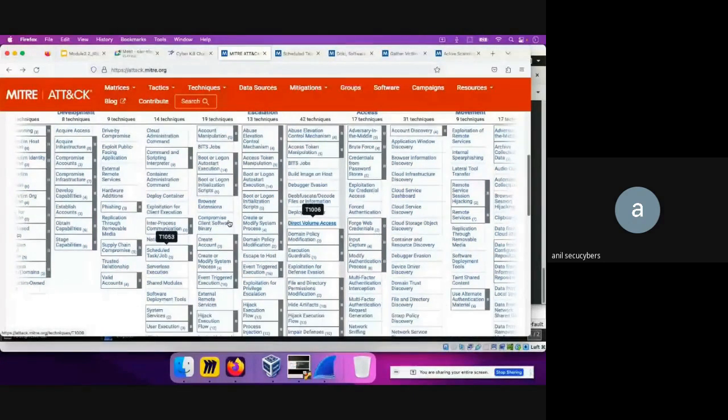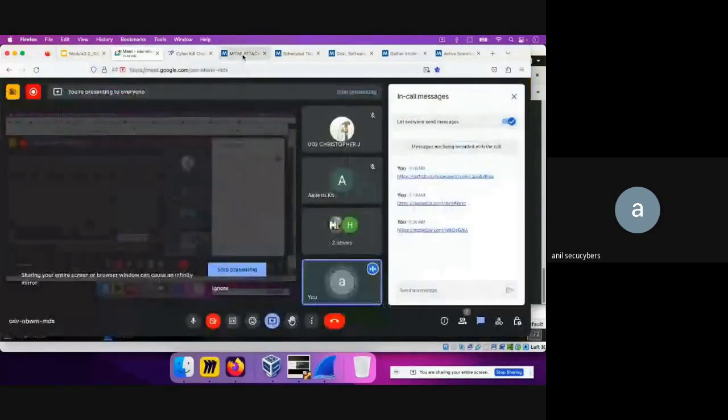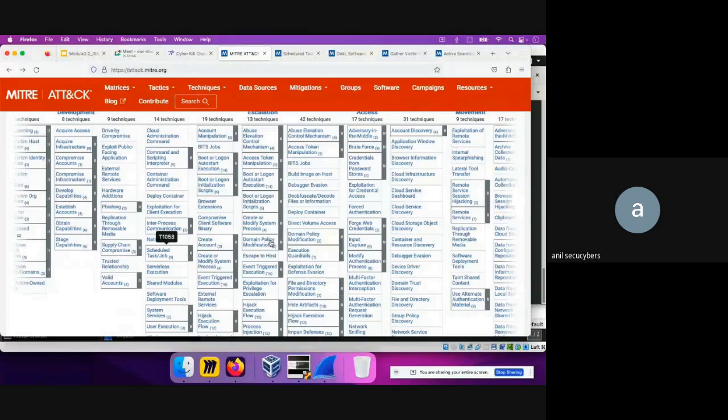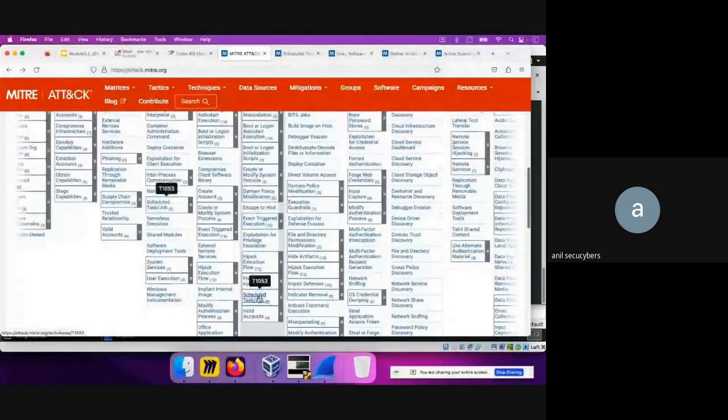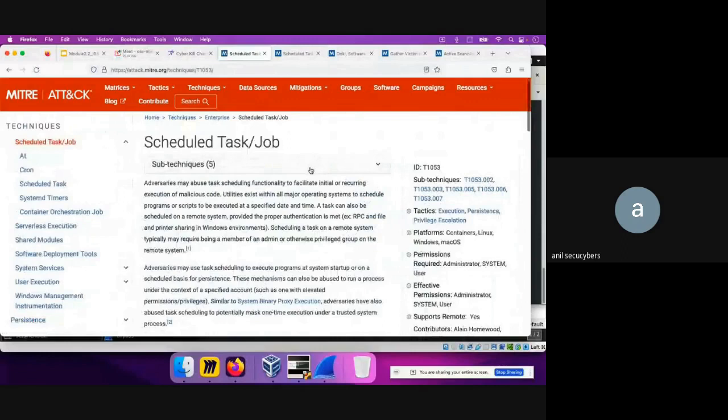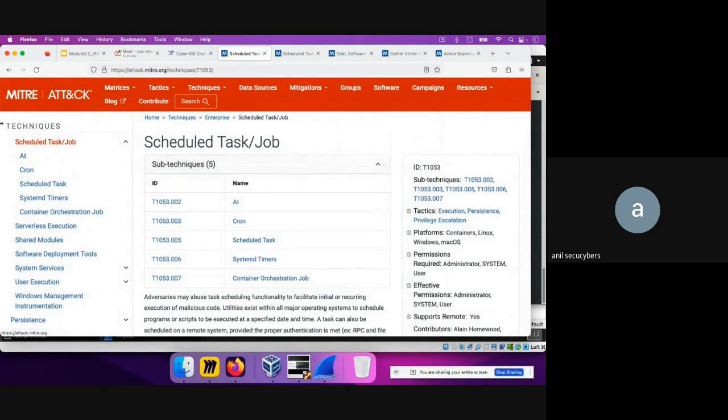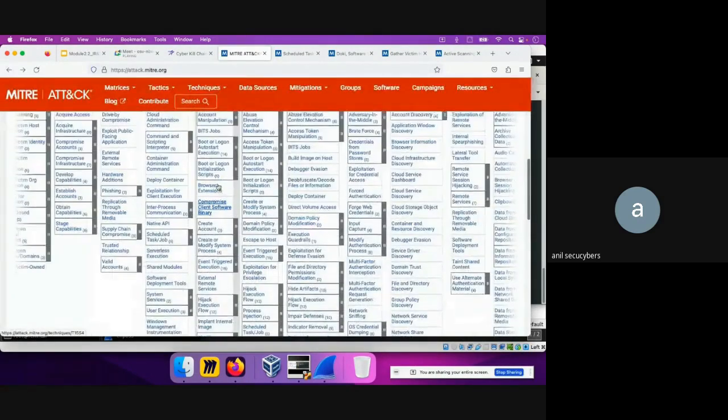So for an example, let's say this one, scheduled task job. There was another technique that I want to share with you guys.